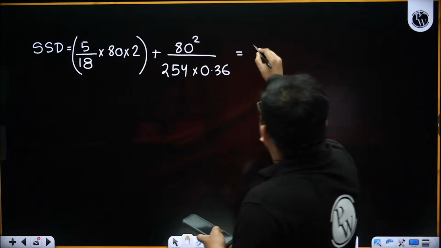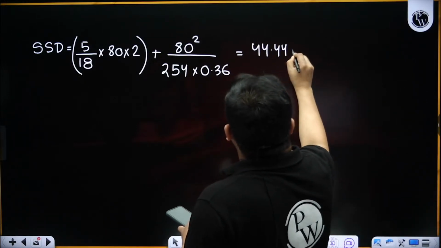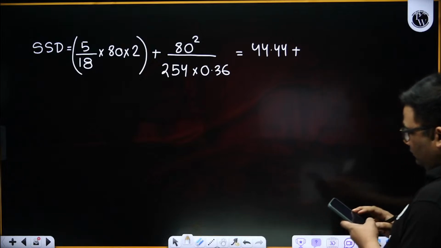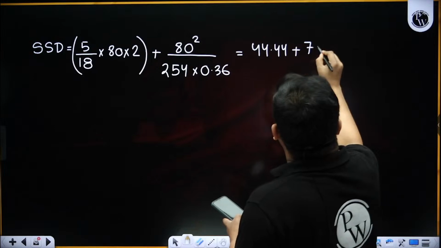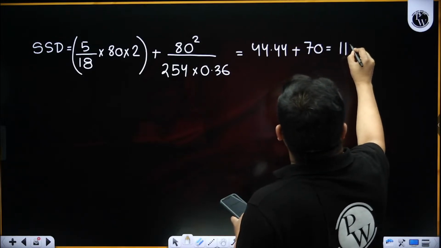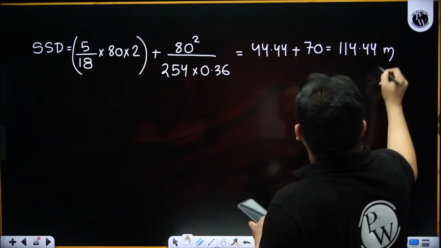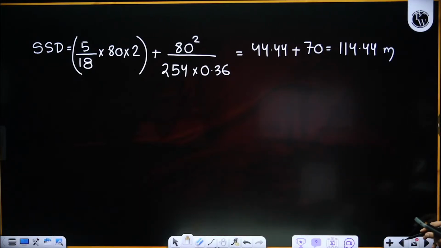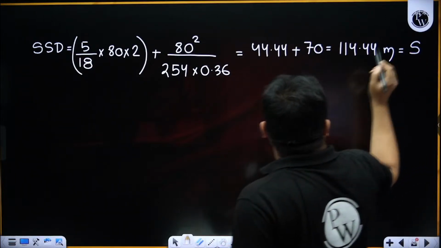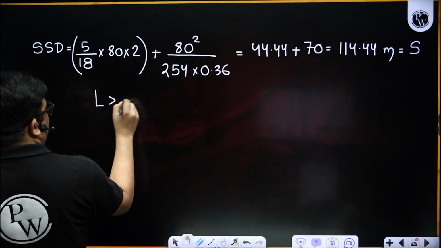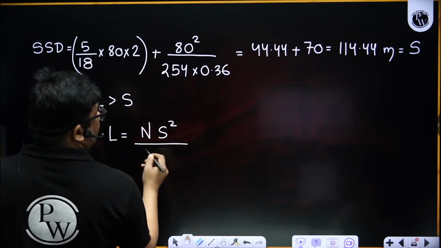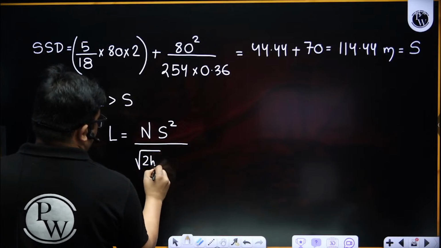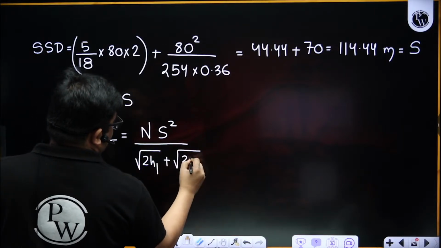It is 44.44, and this is almost 70. So I'm getting this as 114.44 meter, right? Yes, I'm getting this as 114.44 meter. Now see, this was the sight distance, right? Now when I use the formula, assuming length is more than S, I'll find out length using this formula, N S square. I cannot do 4.4 because that is for height of your